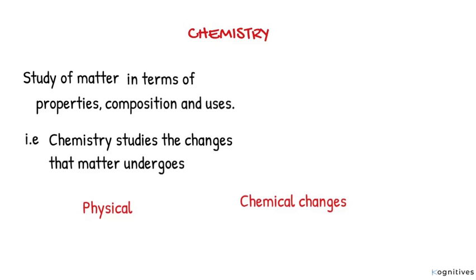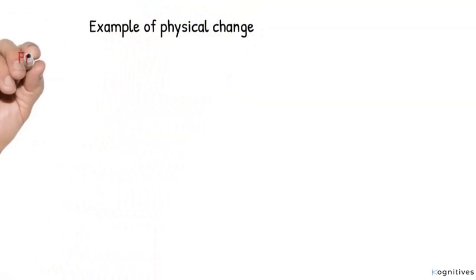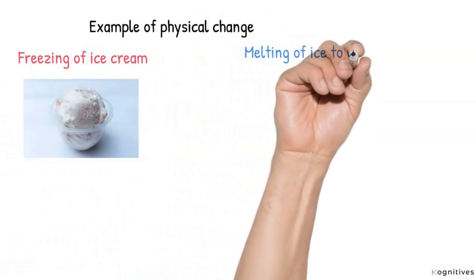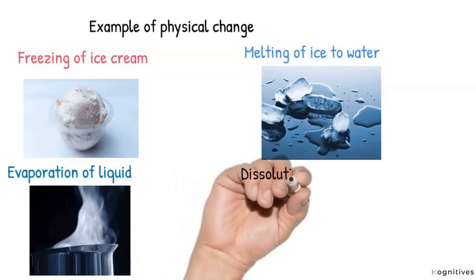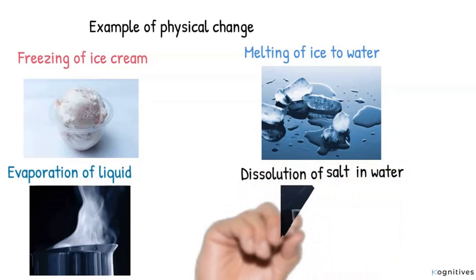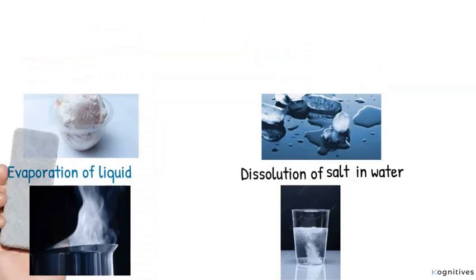A physical change is one that can be reversed because no new substances are formed. This is also because there is no obvious gain or loss of energy. An example of a physical change is the freezing of ice cream, the melting of ice to water, the evaporation of liquid from a mixture, and even the dissolution of salt in water. In each of these examples, we observe that the change can be reversed, such as the freezing of ice cream, which can be melted back to liquid ice cream, which also means that no new substance is formed.